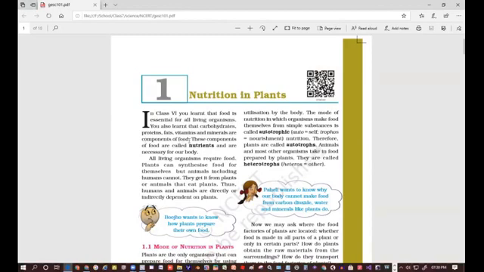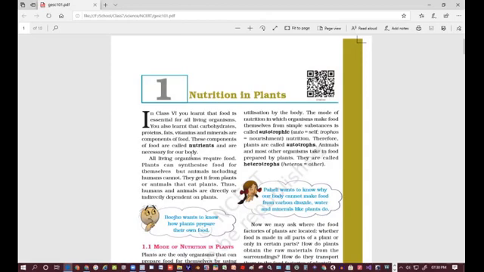The components of food are proteins, fats, vitamins and minerals. These components of food are called nutrients and are necessary for our body. What is necessary for our growth and for our body? The food components, which are called nutrients, are important for our body.